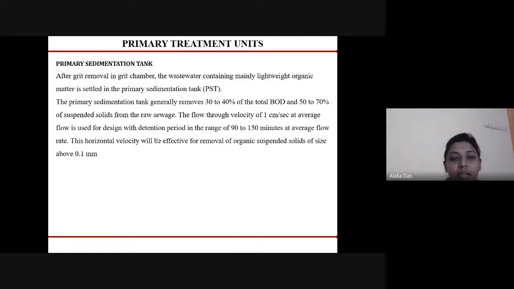The primary settling tank generally removes 30 to 40% of the total BOD and 50 to 70% of the suspended solids that are contained in the raw sewage. A flow-through velocity of 1 centimeter per second at average flow is used for the design of the primary settling tank, with a detention period in the range of 90 to 150 minutes at average flow rate. This horizontal velocity will be effective for the removal of organic suspended solids of size above 0.1 mm.